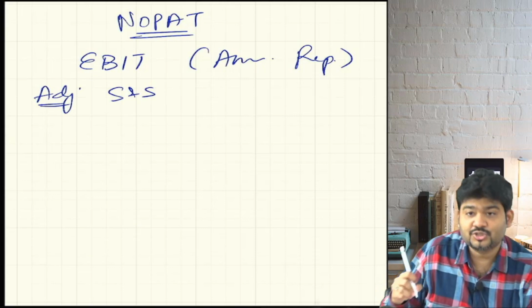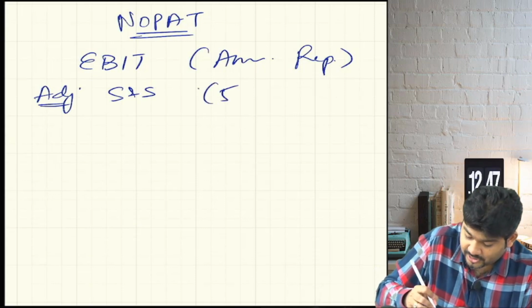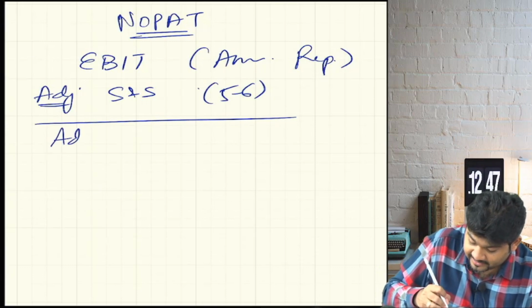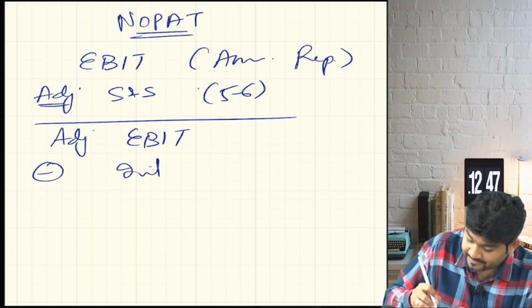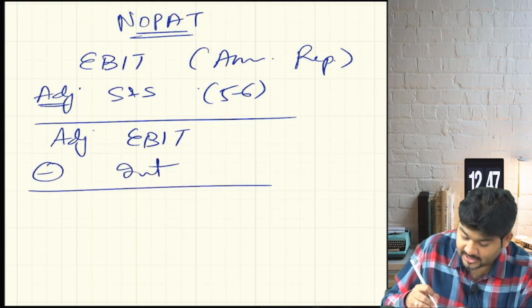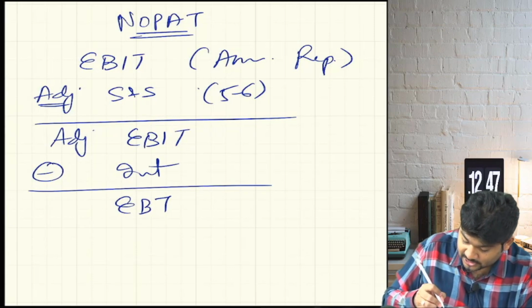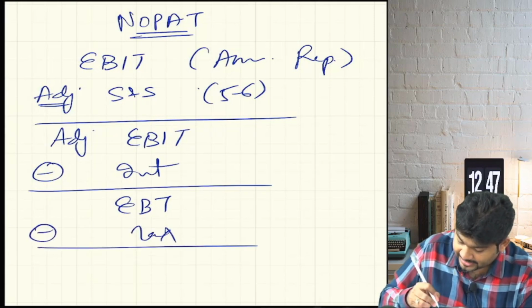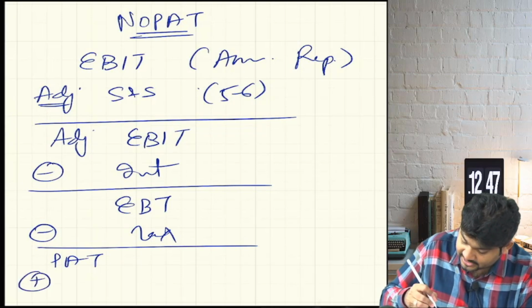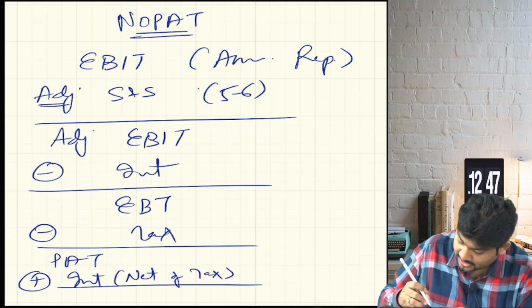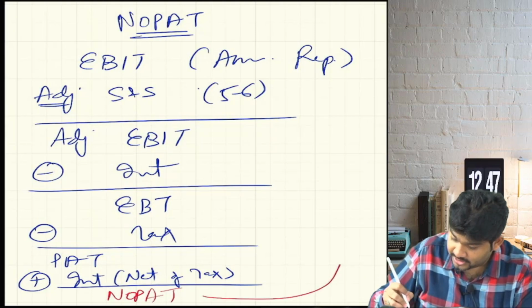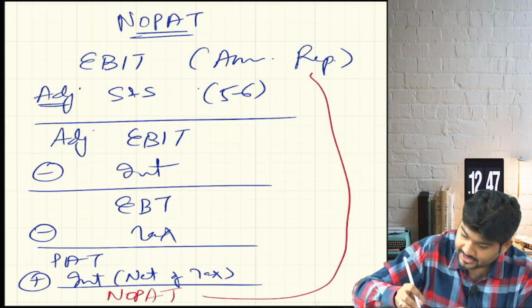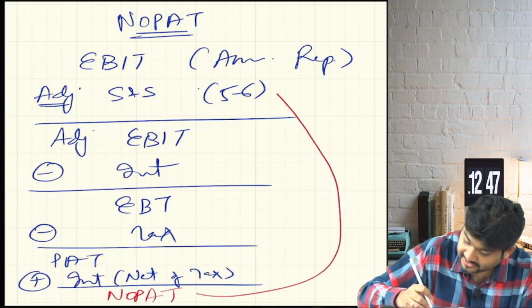Adjustments as per Stern and Stewart. Are yes or no? Approximately 5 to 6 adjustments. What we will get is the adjusted EBIT. To this, I will reduce the interest, and to that, I will get the earnings before interest. To that, we will add the interest, net of tax, to which I will get the net operating profit after tax, after all the adjustments that we wanted.